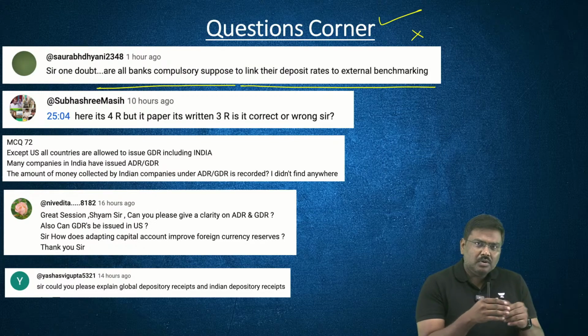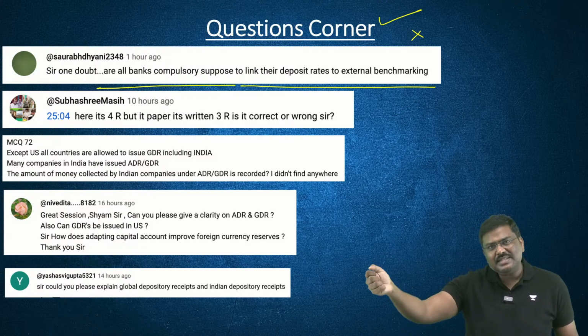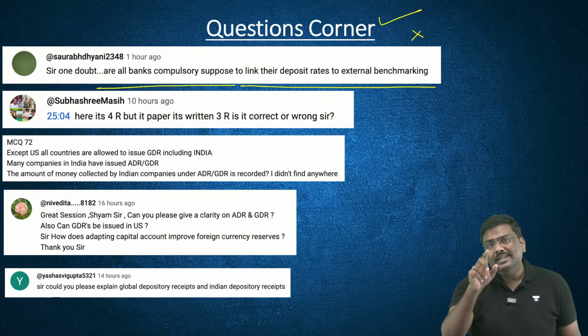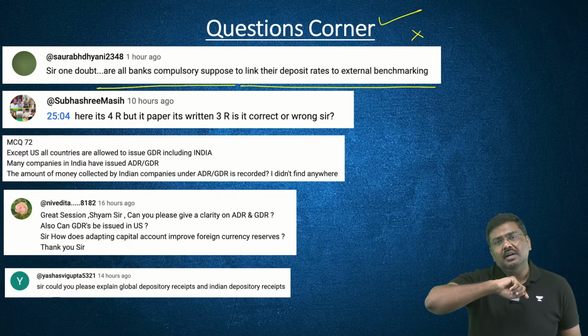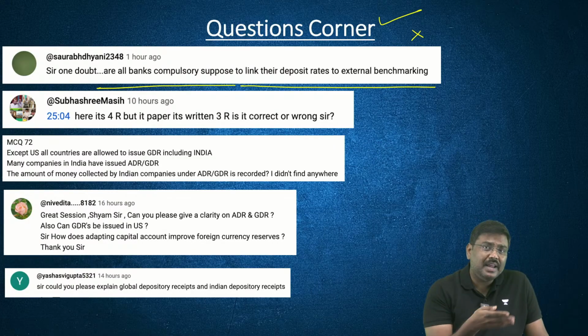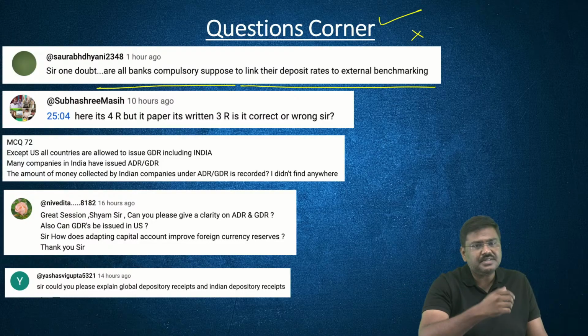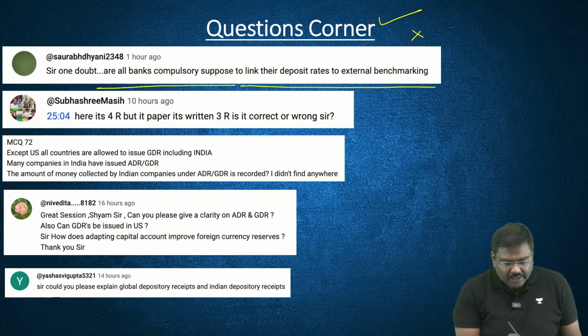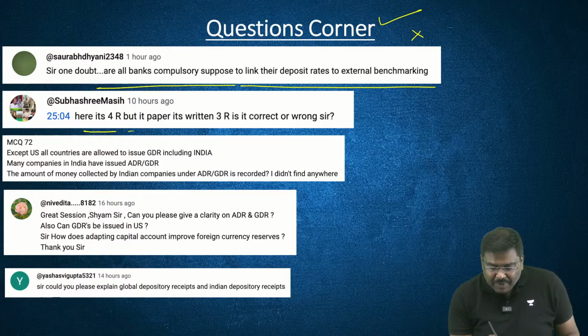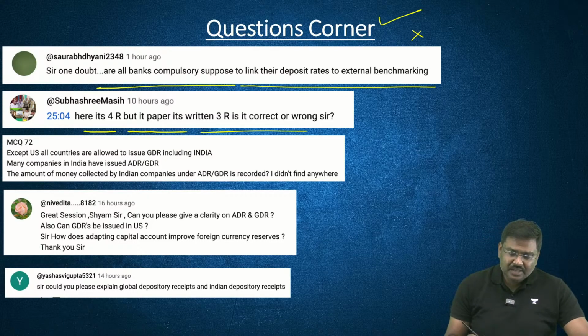Because as of now, the loans that are given to MSMEs, housing sector, these are externally benchmarked. Whereas the loans which are given to corporates, these are under, right, let's say MCLR, marginal cost of funds based lending rate. Here it's 4R, but in paper it is written as 3R. Is it correct or wrong?